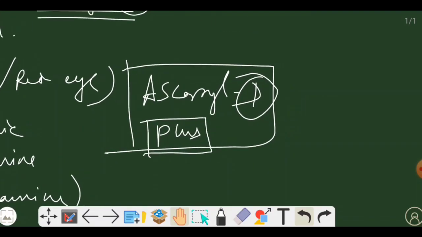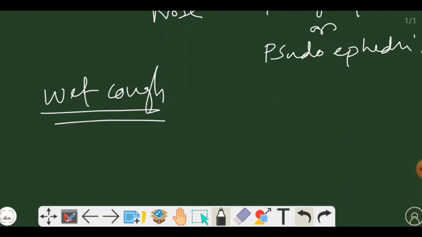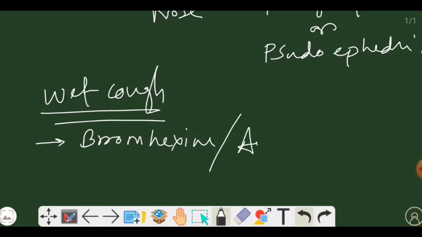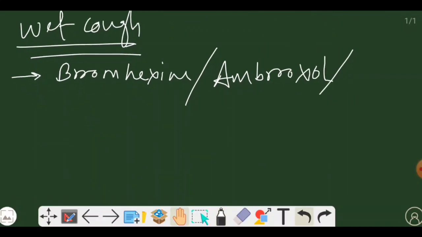Now let's jump into wet cough. In wet cough, the cough syrup must contain one of the three components. It may be bromhexine or ambroxol or guaifenesin. The cough syrup must contain one of the three components. Now, what is the function of these three? The main function of these is to loosen the mucus, the thick mucus.